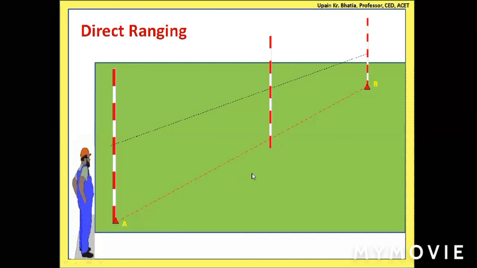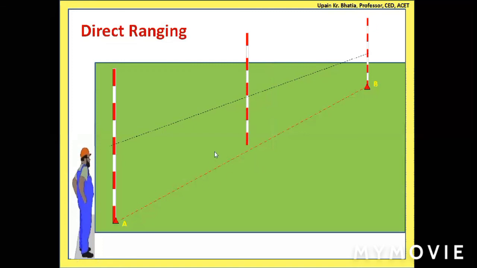But still, is it on the straight line? No, sir. So this man will say, okay, move further to my left. So he will move it further here, and he can go away from it also. Is it on the straight line? No, sir. Okay. In the previous location, what you see is this black dotted line, the line of sight, is moving from the back side. This is in front of it. And here it is moving in front of it. That means this ranging rod is on the back side. And it is also clear from its base.